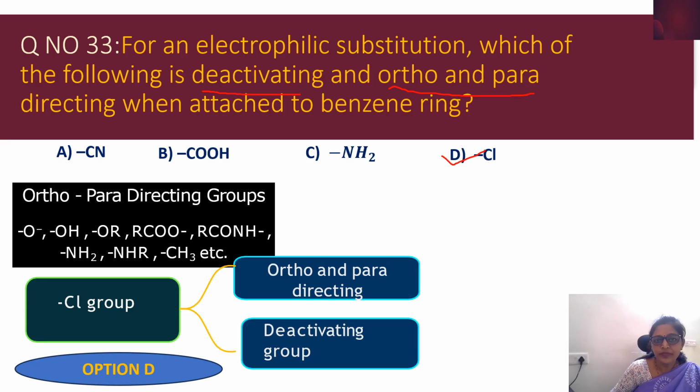Match the hydrocarbons in column 1 with the boiling points given in column 2. They have given two columns over here, and in the first column they have given the hydrocarbons, and in the second column they have given you the boiling points. Which of the following options is going to be the correct matching of column 1 and column 2, we have to find out.